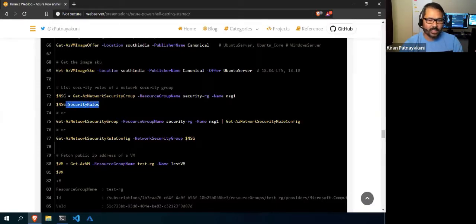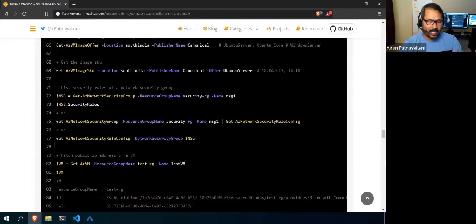I think I already discussed dot notation. Not every object will have the properties, but with that variable, a dot, and the property name, you will get the required information if anything is in that property. So to get the list of the security rules, this is the way you can get it.